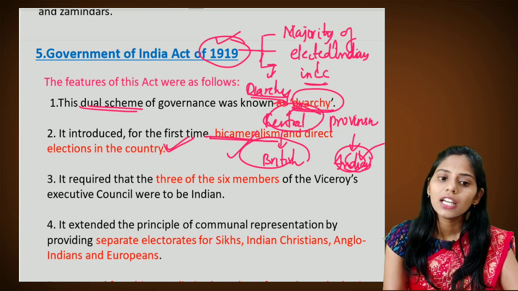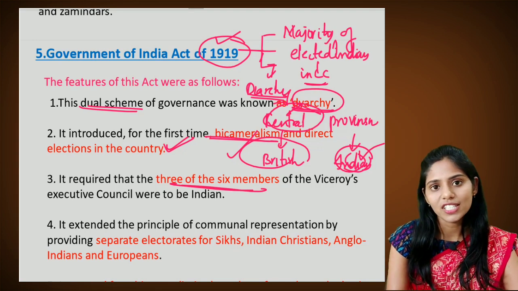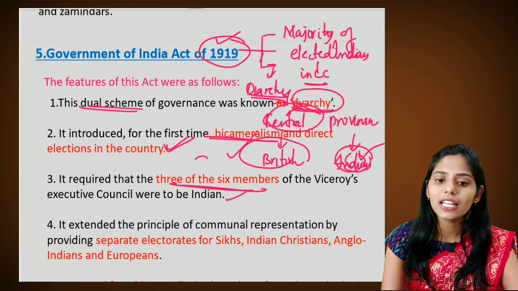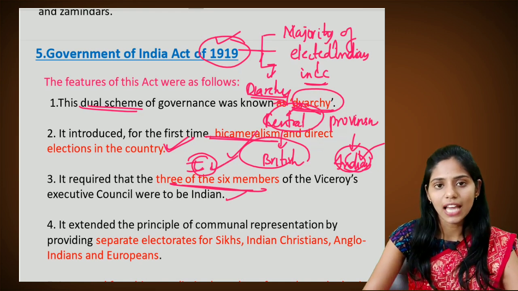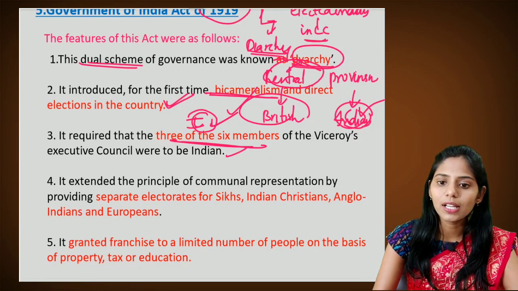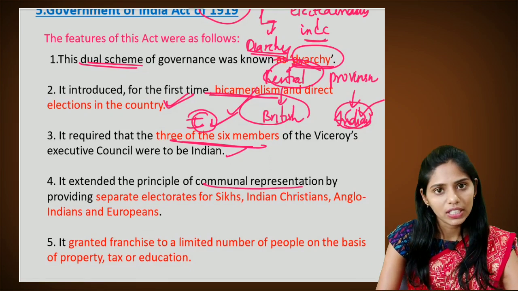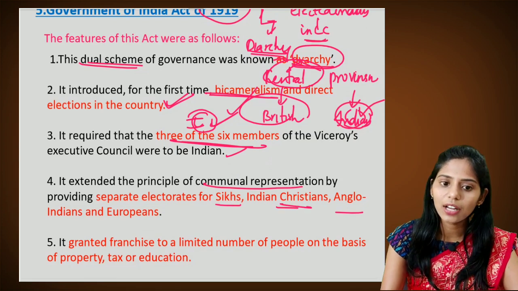Next, it required 3 of the 6 members of the Viceroy's Executive Council to be Indian. In this way, the entry of Indians into the administration happened. Next, it extended the principle of communal representation to other communities, including Sikhs, Indian Christians, Anglo-Indians and also the Europeans.